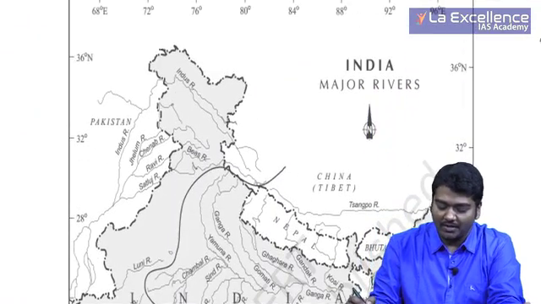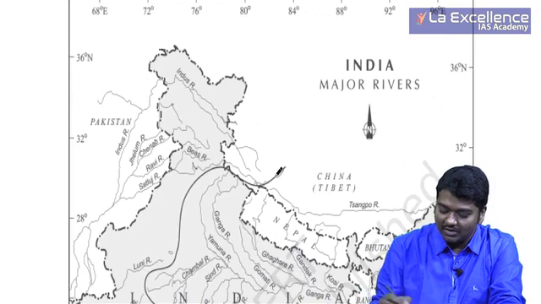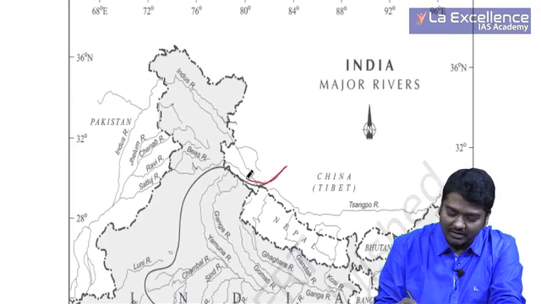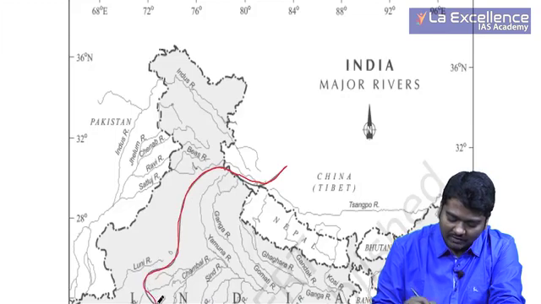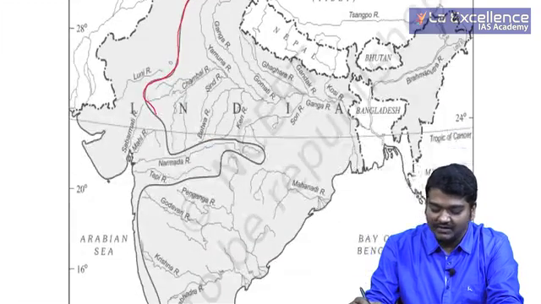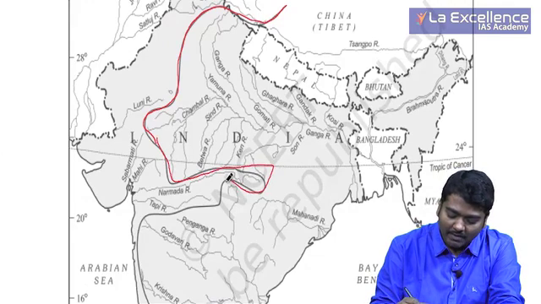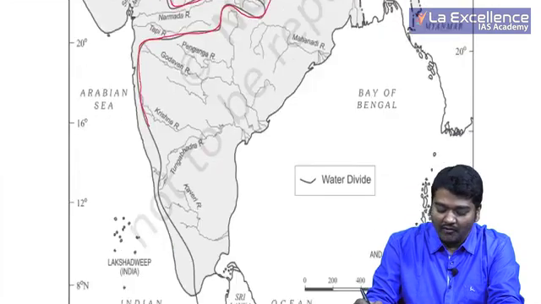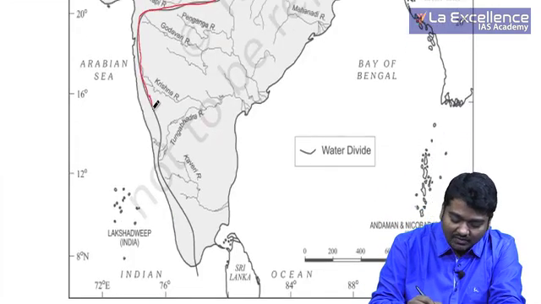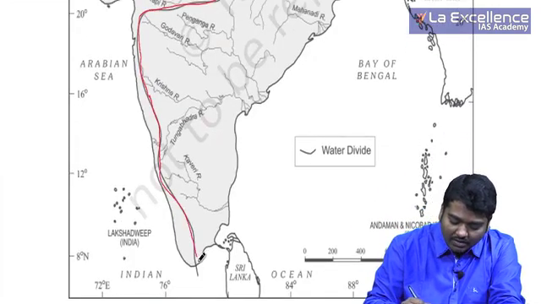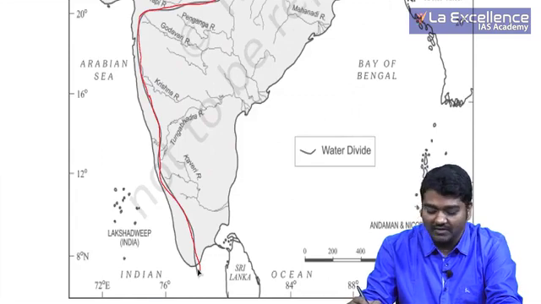In the picture here, they have actually tried to give you a division between the east flowing rivers and the west flowing rivers. Usually the east and west flowing rivers we do in the peninsular rivers, but we should do it for the Himalayan river system as well. If we consider the Indus, then the Indus comes under the west flowing rivers.